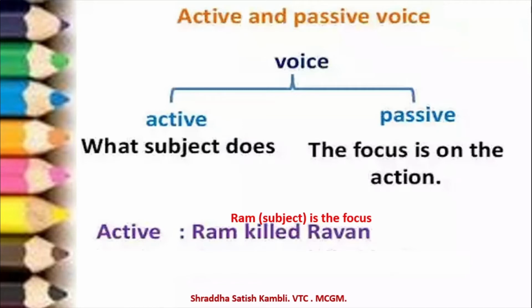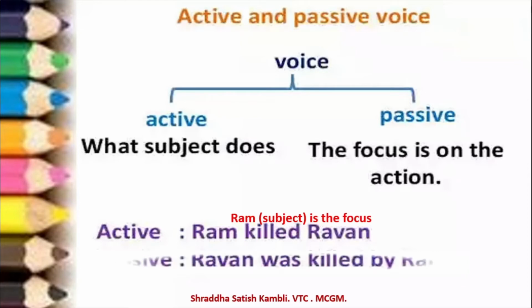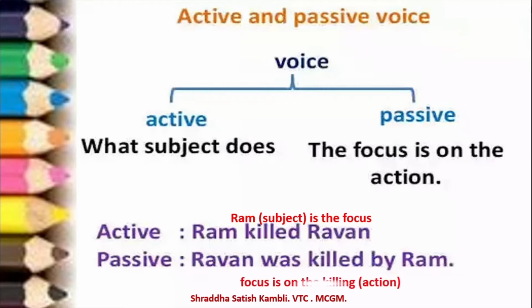Whereas if you put the same sentence in passive voice, you will say Ravan was killed by Ram. Here the focus is on the action of killing. Who did the killing? Ravan was killed by Ram.